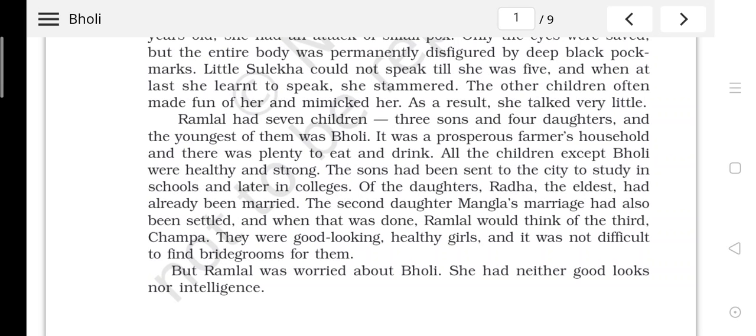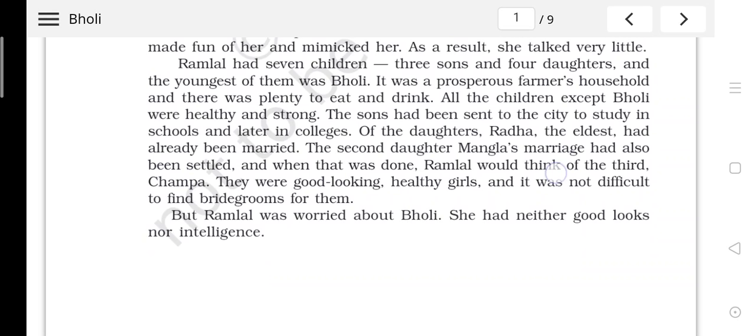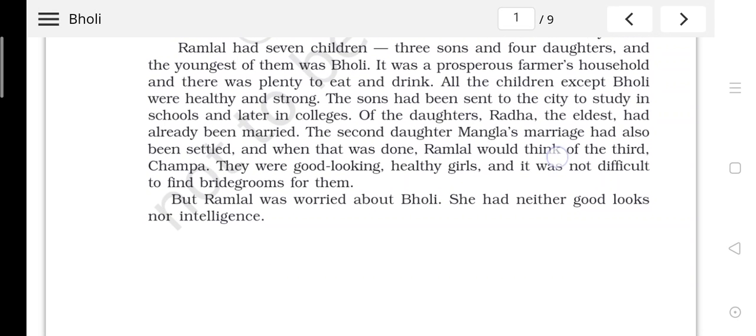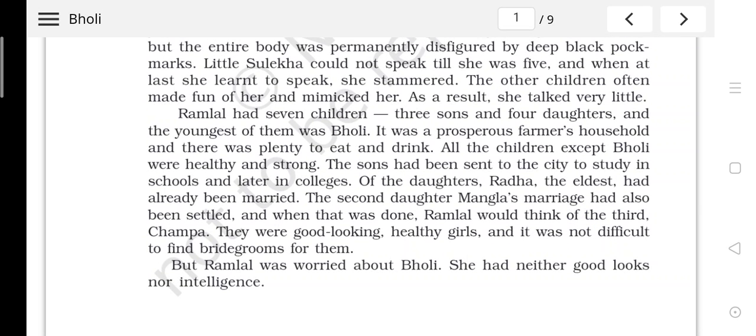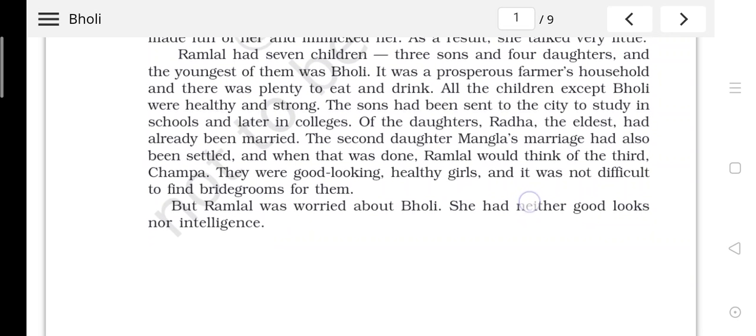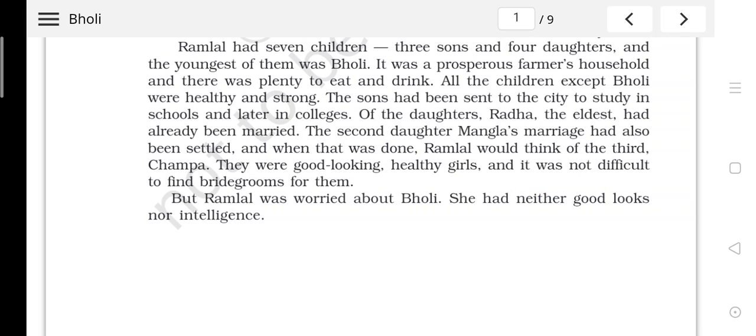And she stammered also. Though she grew up to the age of 5, she was not able to speak, and when she started speaking, she was stammering, and sometimes even children were making fun of her because she was stammering. They were aping her. Because children were making fun of her, the line says, as a result, she talked very little. She started remaining quiet.